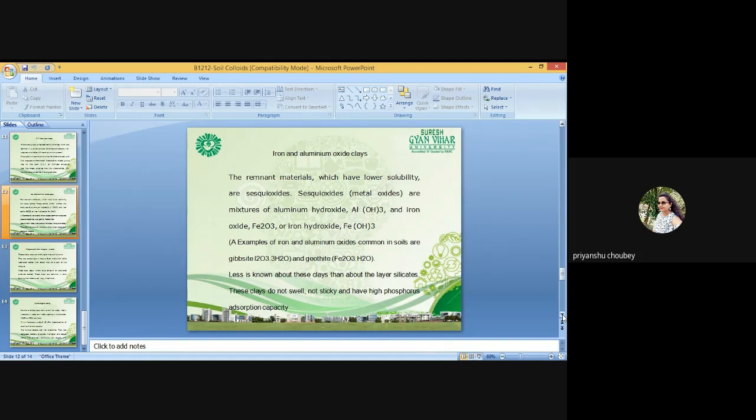soil solution, and due to the law of mass action, potassium will get adsorbed on the soil colloid by exchanging sodium.